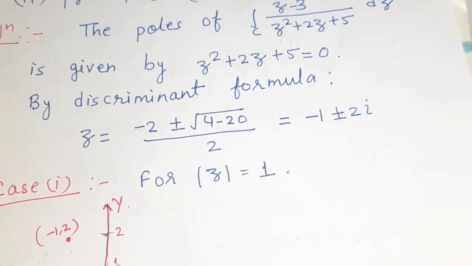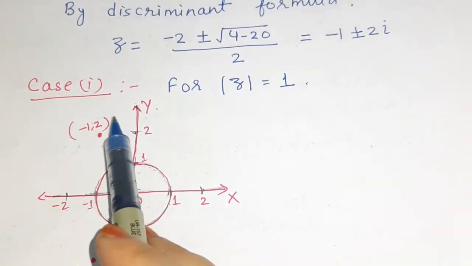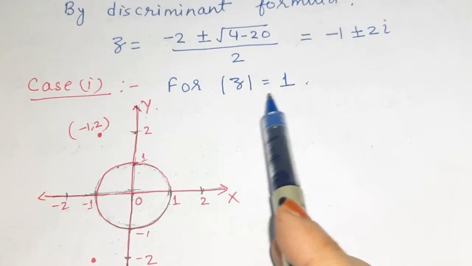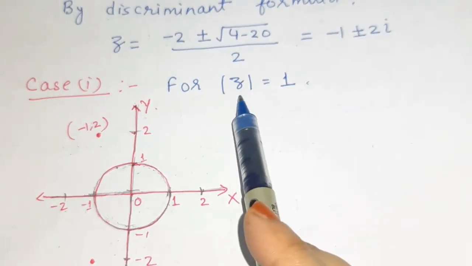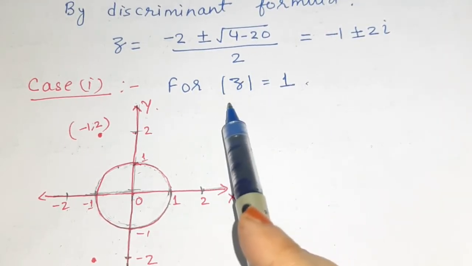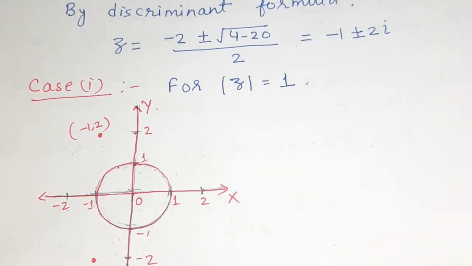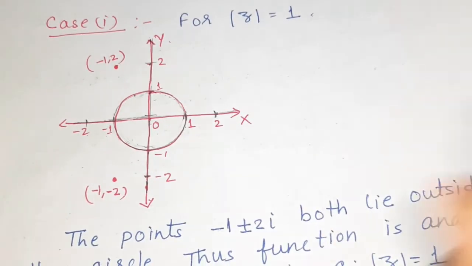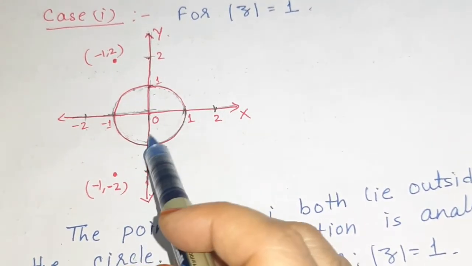Now we take all the three cases one by one. Our first case is for |z| = 1. So here the domain is actually a circle with the center at origin and the radius 1. Okay, so it is the circle with center at origin and radius 1. So the figure will be like this.